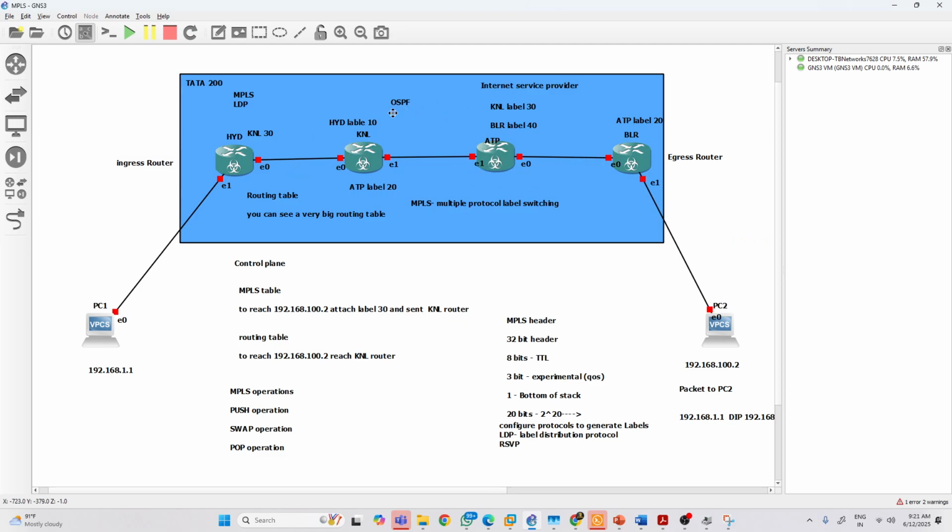So in the middle of the core network, the routers exchange labels with each other and they do MPLS label lookup, not route lookup, and forward the data to their neighbors. So these are simple MPLS operations. Now, if you have any questions, please ask me.